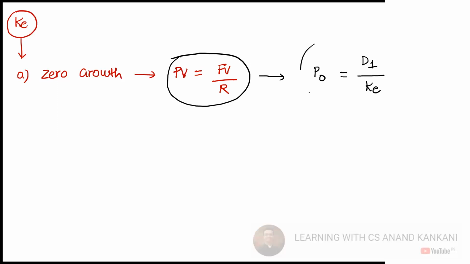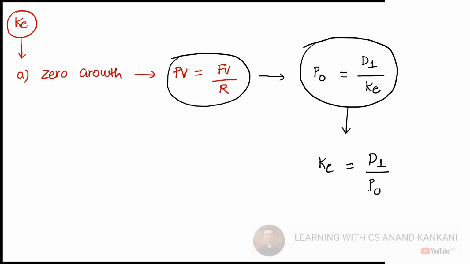I also said that the same concept will be used when we study dividend policy and when we study cost of capital. If you have to find out cost of equity, the formula will be KE equal to D1 upon P0.